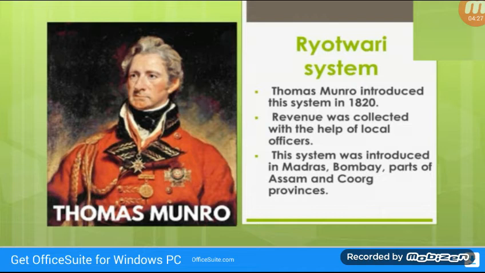The revenue was based on the soil and the nature of the crop. Rent would be periodically revised, generally after 20 to 30 years. The position of the cultivators became more secure. In this system, the settlement was made between the government and the ryots. Ryots means people. So, government and the people. In fact, the government later claimed that the land revenue was a rent and not a tax.